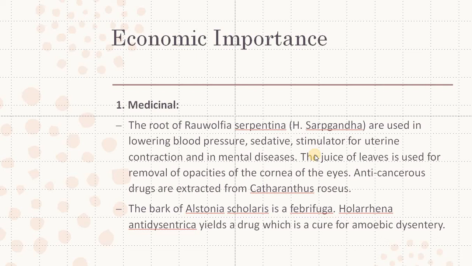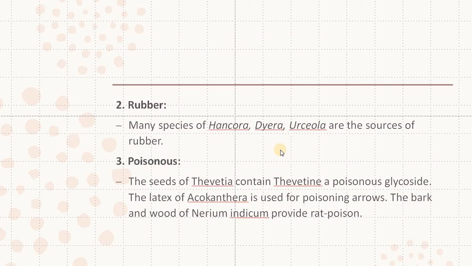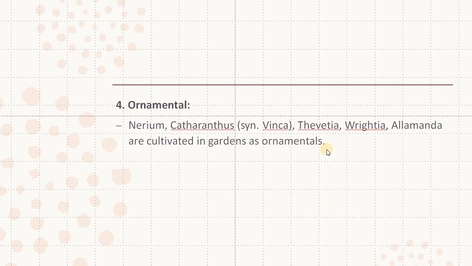Many of the plants belonging to this family are economically important because they are medicinal, like Rauwolfia serpentina, and the bark of Alstonia is used as a febrifuge. Many plants are sources of rubber, and Thevetia contains a compound called thevetin, a poisonous glycoside. Plants like Nerium, Catharanthus, Thevetia, Plumeria, Allamanda are cultivated as ornamental garden plants.